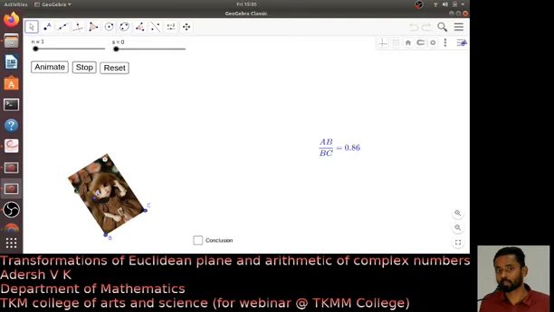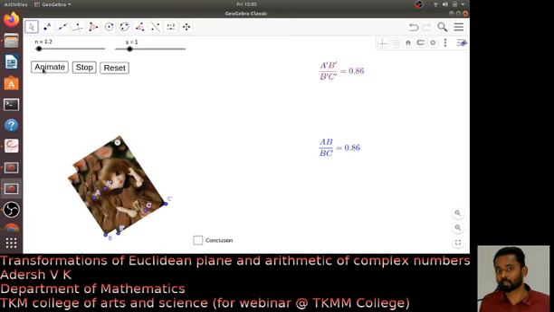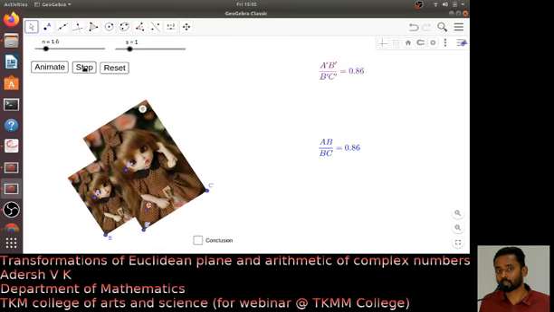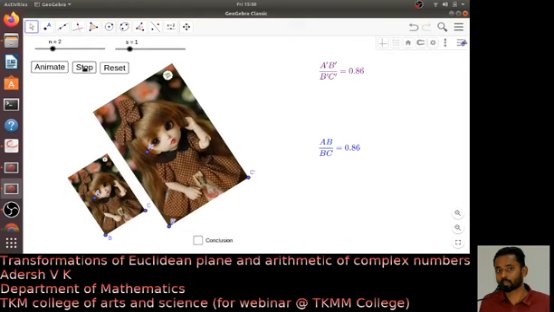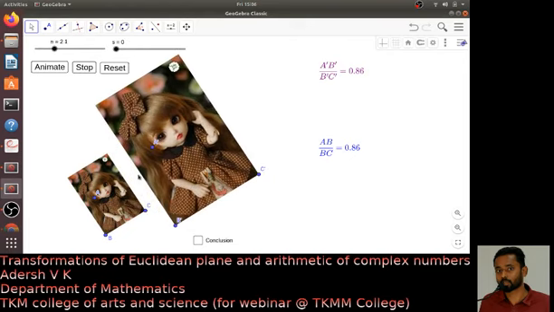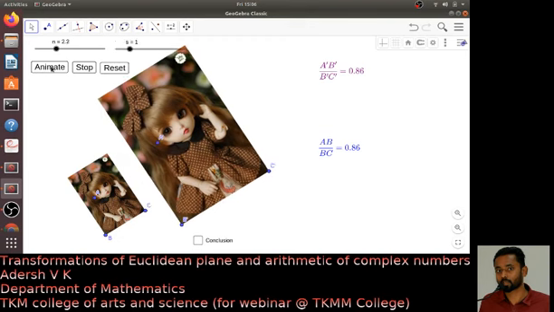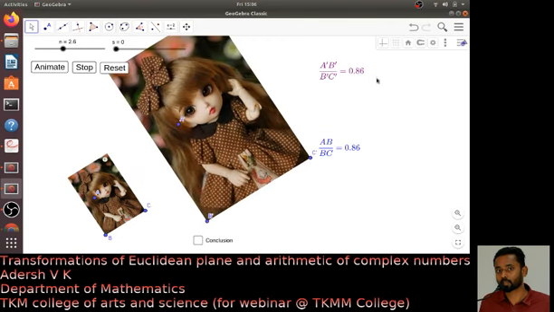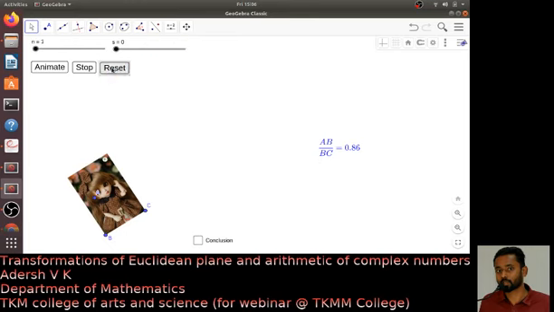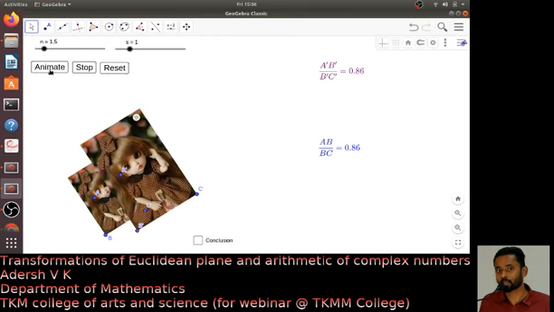Consider this image. See that at each stage I have expanded the figure image by a factor 0.86. That's what I did. So this is a typical example of a similarity transformation. At any point this factor will not change, right? That is exhibited using these 3 points. This AB by BC is always 0.86. This is exactly what happens in a similarity transformation.